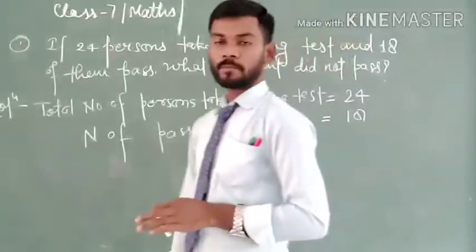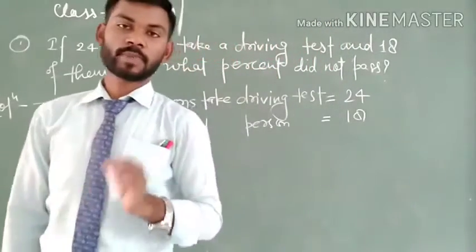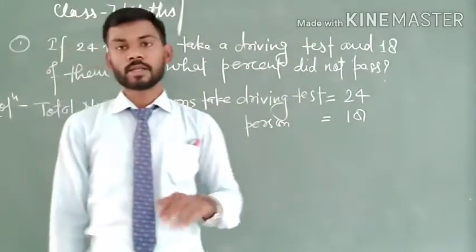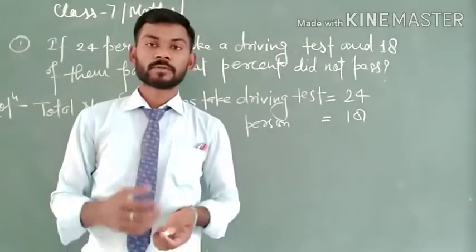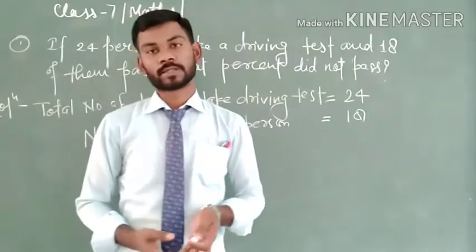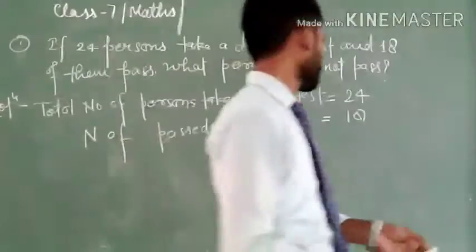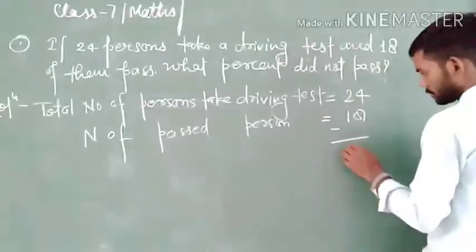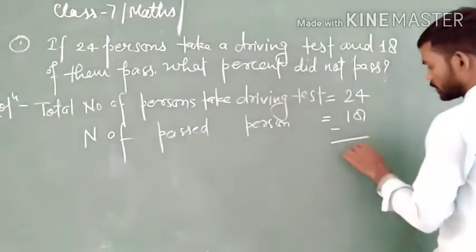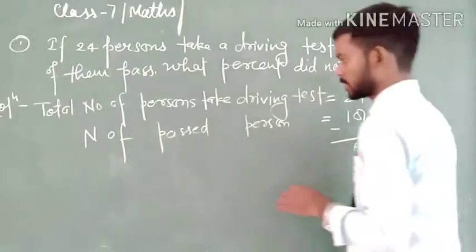If 18 out of 24 passed, then what is the number of persons that did not pass? Very simple. We just subtract 18 from 24, and we get 6. 6 persons failed.